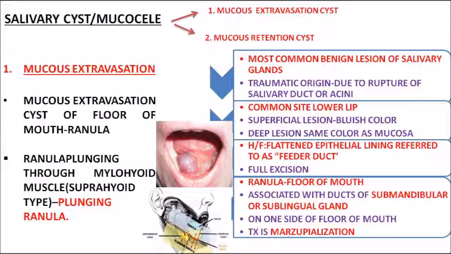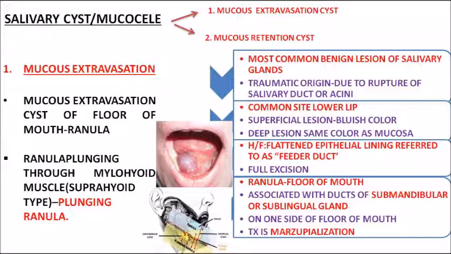So this mucocele or salivary cyst is the most common benign lesion of the salivary glands. We'll be learning in detail in the salivary gland chapter. Most of the time, mucocele is the most common benign lesion of salivary glands. It is of traumatic origin, due to the rupture of the salivary duct. And the commonest site of mucocele, where do you commonly see this? Commonly seen in the lower lip area.